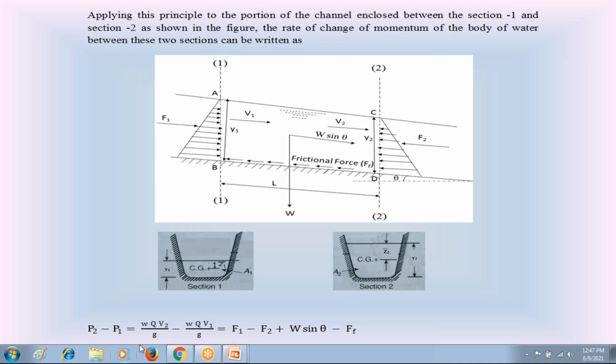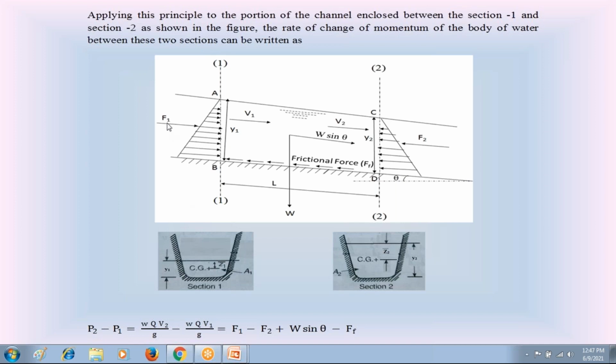Check this diagram, please. This is the channel at section 1. What is the area of the channel at section 1? A1. What is the depth of flow at section 1? Y1. This is the centroid of the water flow at section 1. From the top water surface, the centroid is at a depth of Z1 bar.